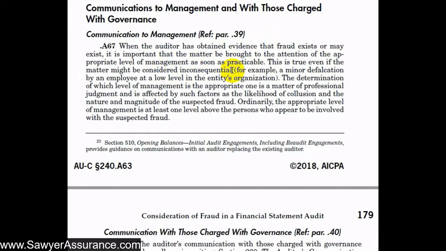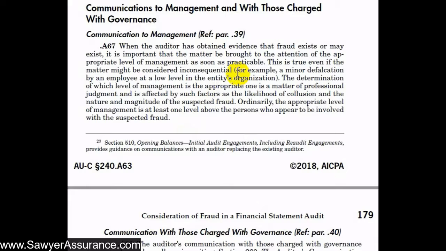Maybe even if we find that an employee expensed a personal expense for $5, we need to let management know about that. And so what level of management do we need to report this to? It says that we need to report it to at least one level above the person who appears to be involved with the suspected fraud.